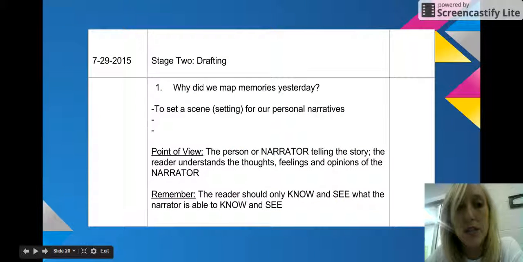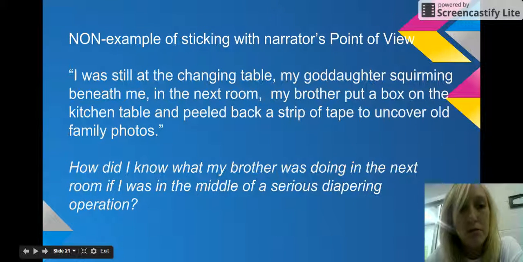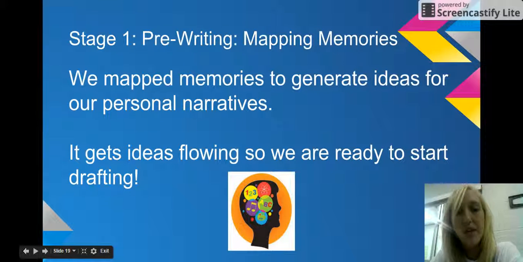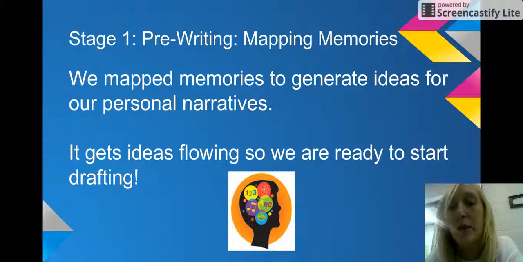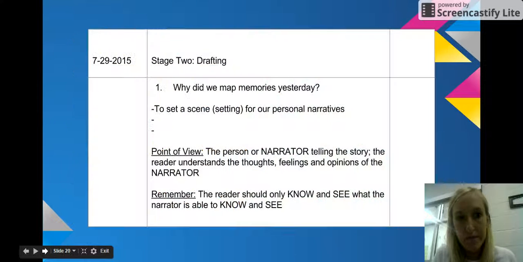Great. So, here are some other reasons why we mapped memories yesterday. We mapped memories to generate ideas for our personal narratives. Remember, places that were important to us would be good settings for our stories. It gets the ideas flowing, so we're ready to start actually writing. And it also gave us a list of events and characters that we could use in our personal narratives.